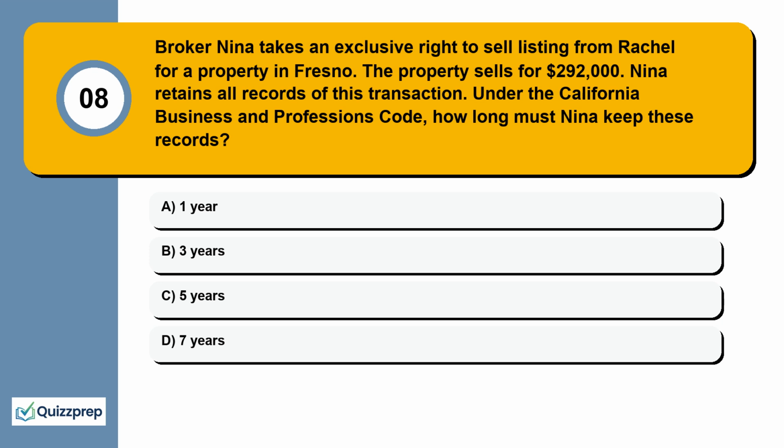Question 8. Broker Nina takes an exclusive right to sell listing from Rachel for a property in Fresno. The property sells for $292,000. Nina retains all records of this transaction. Under the California Business and Professions Code, how long must Nina keep these records? 1 year, 3 years, 5 years, 7 years.